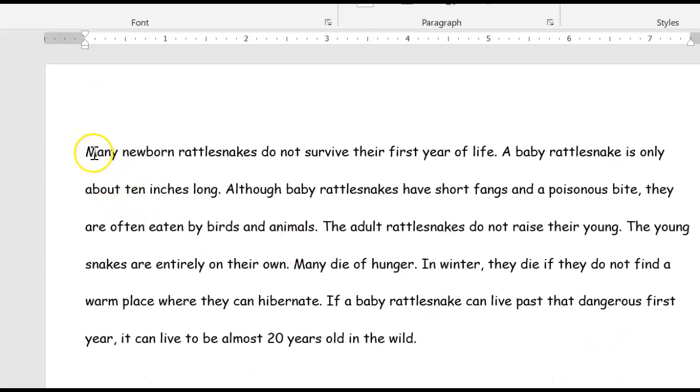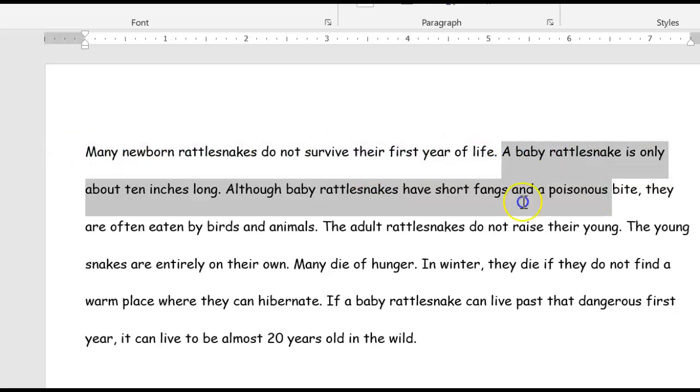So let's read it. It says, many newborn rattlesnakes do not survive their first year of life. A baby rattlesnake is only about 10 inches long. Although baby rattlesnakes have short fangs and a poisonous bite, they're often eaten by birds and animals. The adult rattlesnakes do not raise their young. The young snakes are entirely on their own. Many die of hunger. In winter, they die if they do not find a warm place where they can hibernate. If a baby rattlesnake can live past that dangerous first year, it can live to be almost 20 years old in the wild. So take a look at that first sentence. That's this one here.